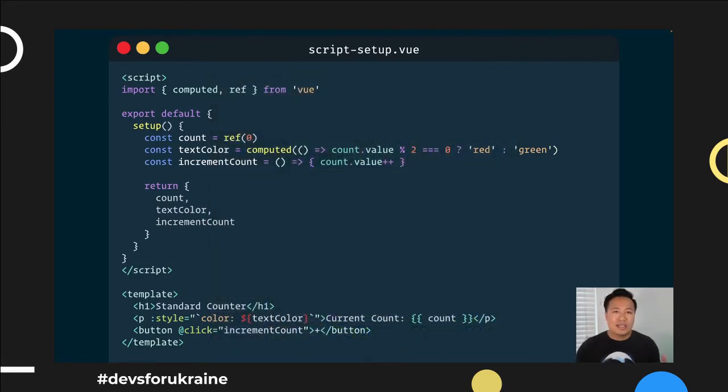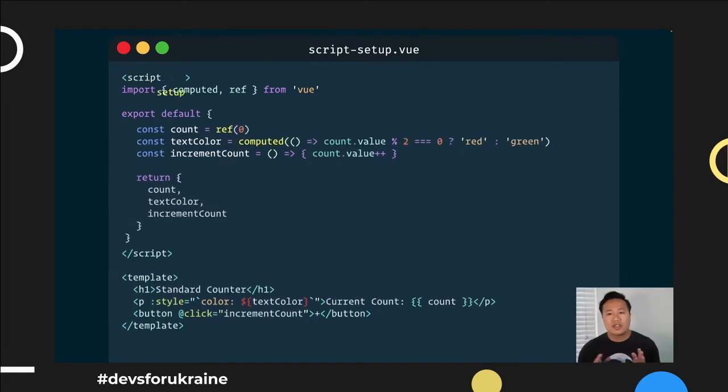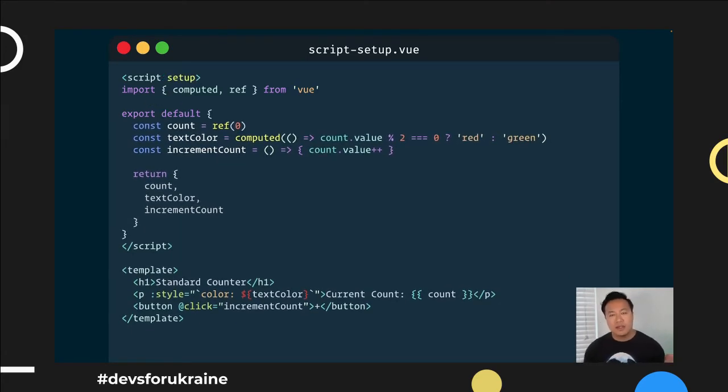And so how might this look? We thought about the developer experience for this, and we said, I think we can make this better. For those who want to be pure composition API, let's change it up a little bit. So first things first, let's go ahead and move this setup lifecycle hook into an attribute of the script tag, because what this is going to do is tell the compiler that this entire script block is going to be basically run inside of the setup lifecycle hook. And so this is the first piece we want to do, because we can assume that, right? If you're pure composition API, you're not going to be using anything else in the options API. You're just going to be using setup.